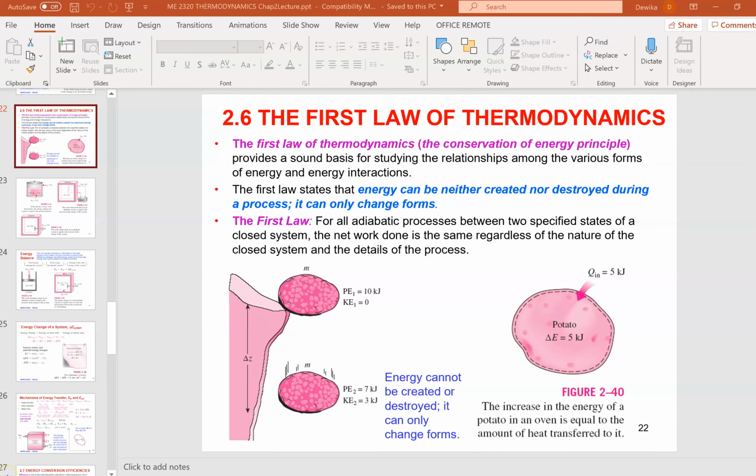Okay, welcome back. We are looking at chapter 2.6. This video will cover chapter 2.6 and 2.7 from the thermodynamic textbook. So 2.6 is on the first law of thermodynamics.